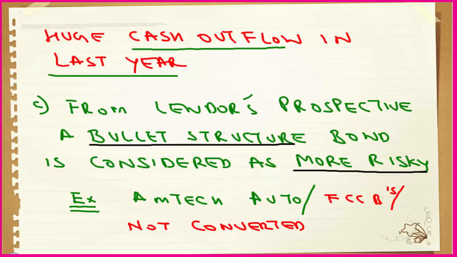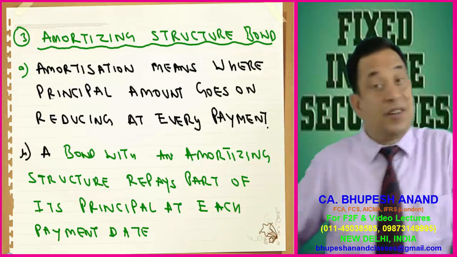It is very difficult for a borrower to pay a huge lump sum at maturity, because within those 5, 7, 8 or 10 years of tenure, the credit rating may decline, and operations may have ups and downs, because it depends upon the recession and boom of different economic cycles. So it is a risky venture. What I want to say is, in case of bullet structure, it is a risky venture.